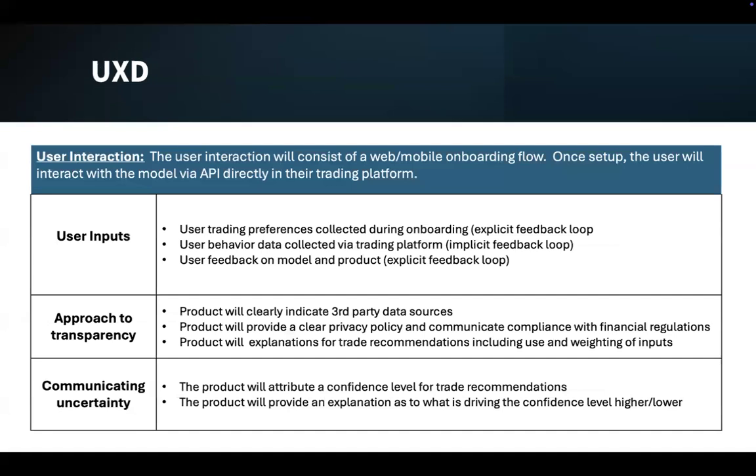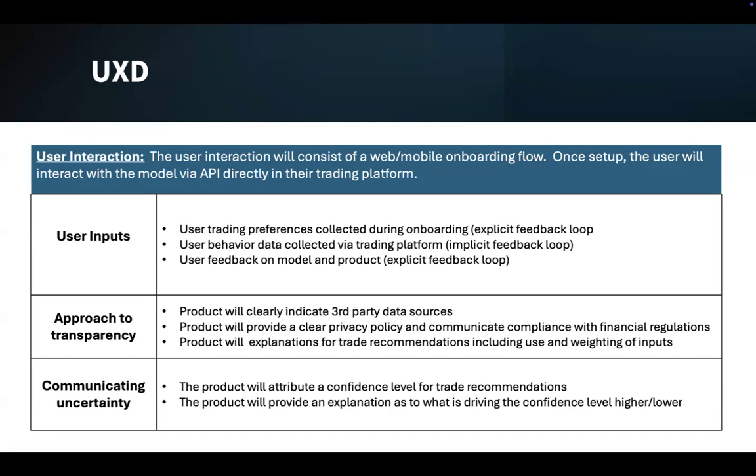Moving on to the UX, there are really two main touch points for the user experience. It's the onboarding flow and then the utilization of the data directly in their trading platform. Some key user inputs are the user trading preferences collected during onboarding, which would be an explicit feedback loop. User behavior data collected via the trading platform, which would be an implicit feedback loop, and then user feedback on the model and product, how it's performing, etc., which would be an explicit feedback loop.